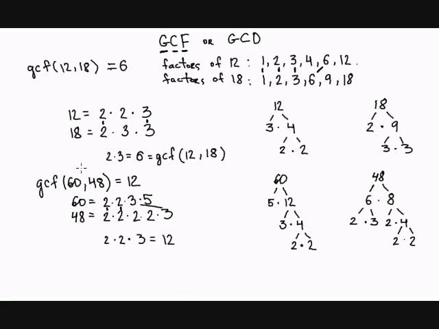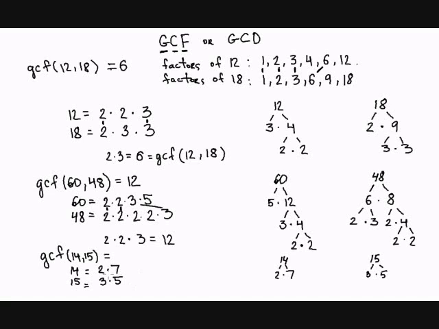Okay, let's do one more example. Let's say we have to find the greatest common factor of 14 and 15. So again, we have to start with the prime factorization of 14 and 15. Prime factorization of 14 is 2 times 7, and prime factorization of 15 is 3 times 5. So we're going to write it over here. 2 times 7, and 15 is equal to 3 times 5.